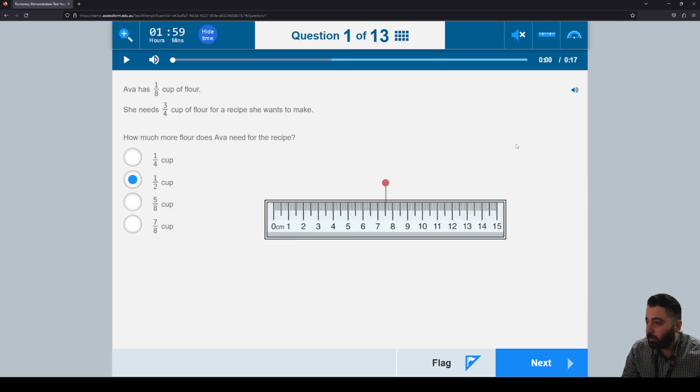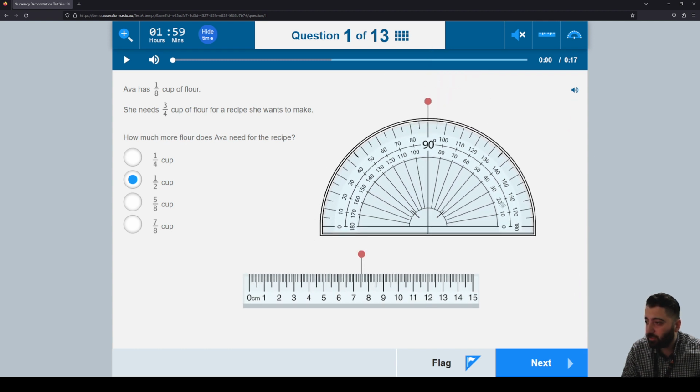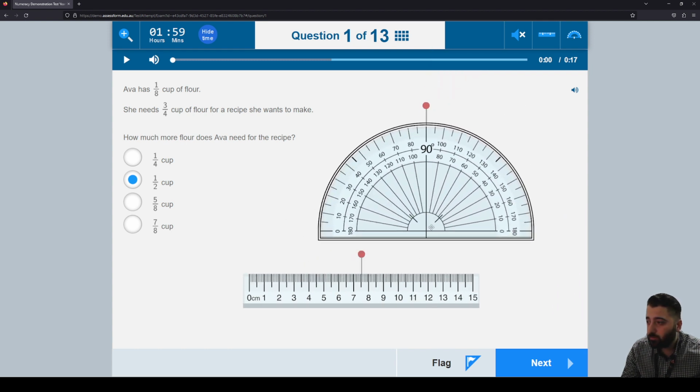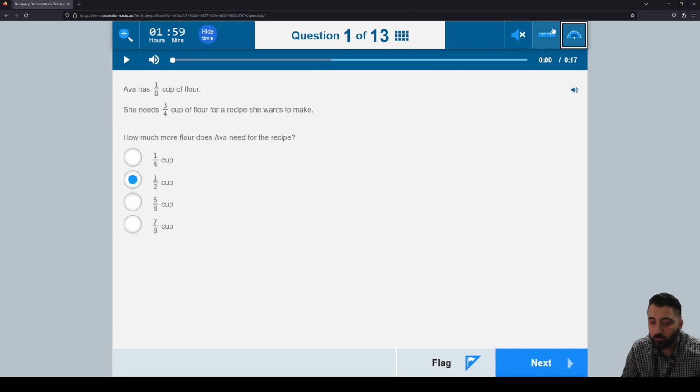You can use the ruler to measure an object if it's asking you to measure the length of something. There is a protractor as well to measure the size of an angle. So use those tools when necessary in the question. Otherwise, you can click on the icons again and they will disappear.